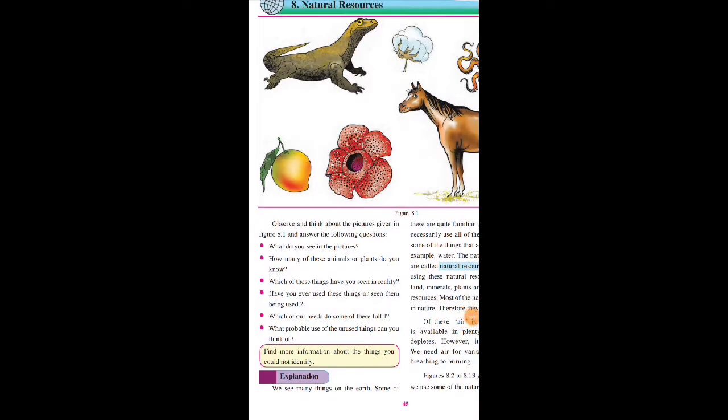So from these things, some things are used and some are not in use. Which of our needs do some of these fulfill? Say, some things in nature, whatever our needs are, some are getting fulfilled and some are not. So what probable use of the unused things can you think of? Find more information about the things you could not identify.